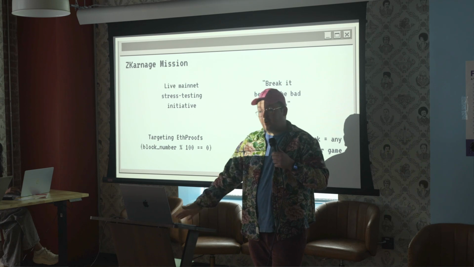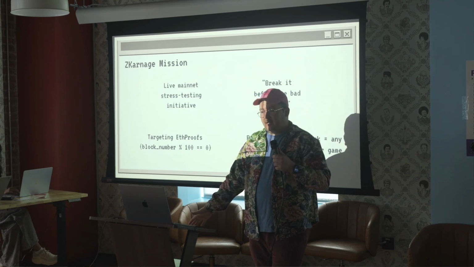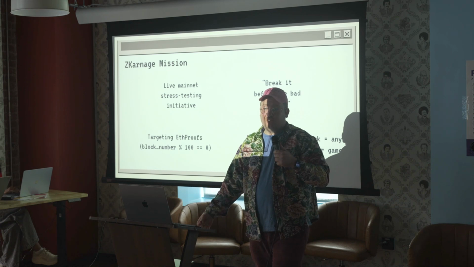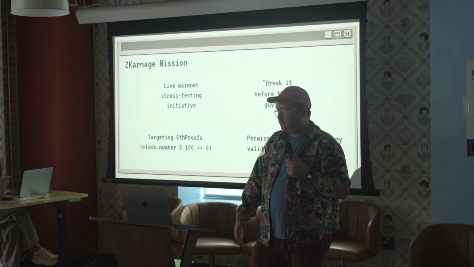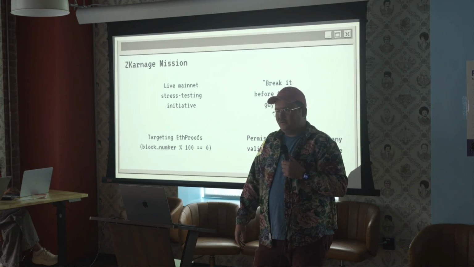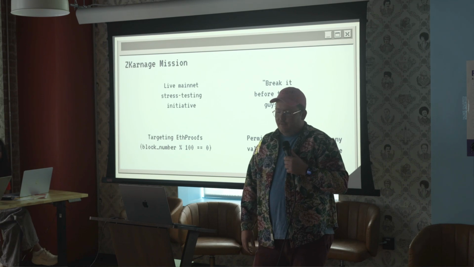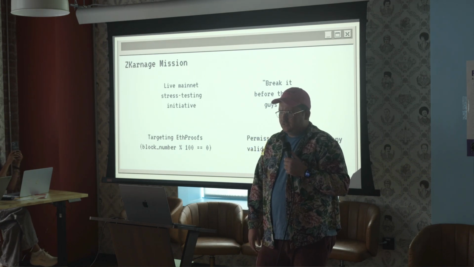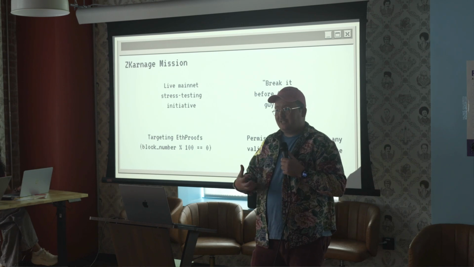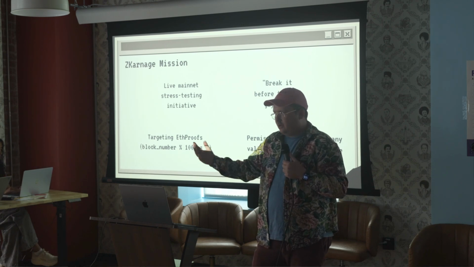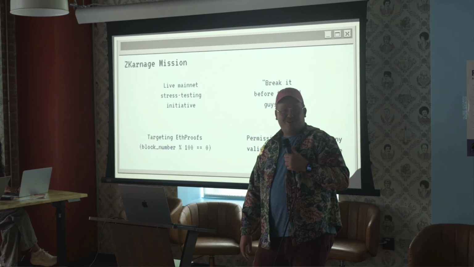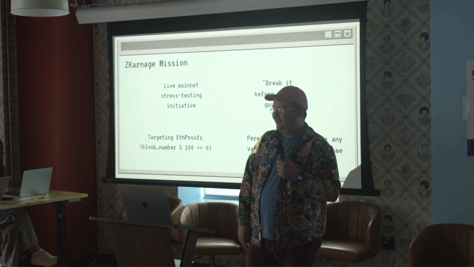So the ZKarnage project here is a live mainnet stress testing initiative. We received a grant from the Ethereum Foundation to do this. And the idea here is to break things the way bad guys would. We've got a paper coming out, I think, in August, that discusses an actual practical attack that has been accepted at a couple layer 2s. I can't talk about it too much, but it'll be out in August. You can follow us on Twitter, and we'll talk about it.